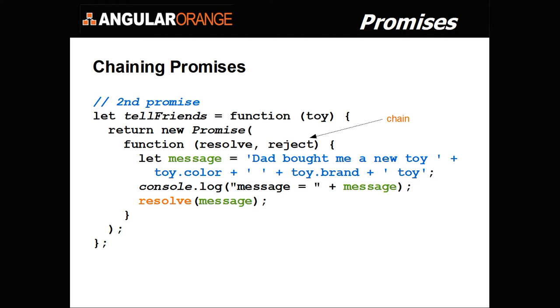In the event that Dad did resolve and fulfill the toy for his son, then here I basically take that information, the fact that we fulfilled the previous promise, and I say, Dad bought me a new toy, and here's the toy color and the toy brand. I log the message, and then I resolve that.